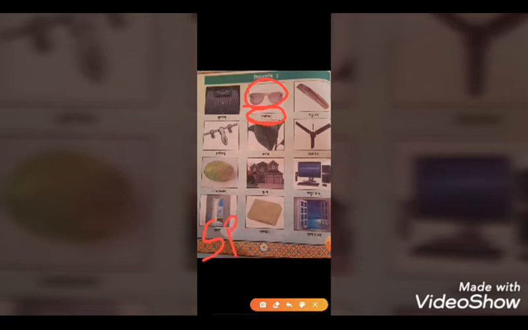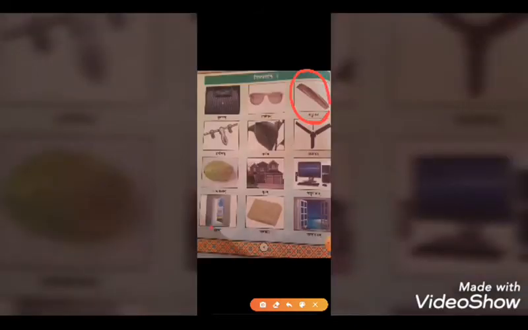Spectacles, spelling is spectacles. Then another picture is a kankatam. In Sanskrit you have to say kankatam, and in English you call it a comb. Okay. Then another one, this is a stopper. It is very easy, stopper, and in Sanskrit you have to say it is argalam. Okay, stopper, spelling is stopper, and in Sanskrit we have to say this is argalam.